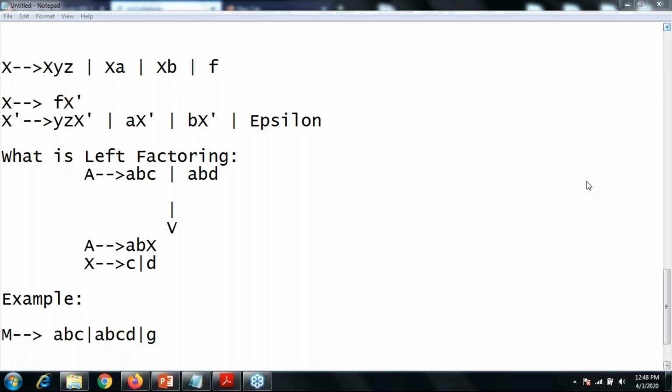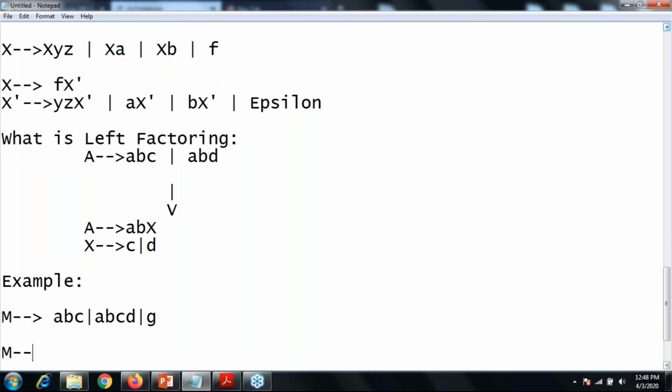Maybe Cx and x gives d, or epsilon, and N gives G. Okay, so you can say N gives ABC, right?